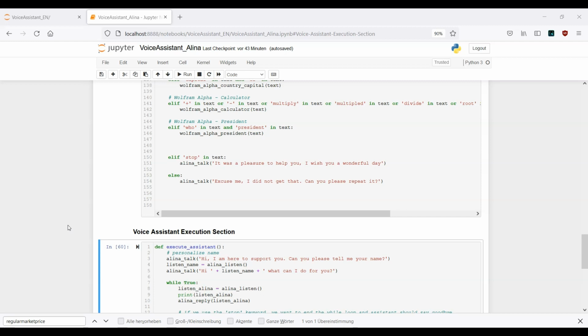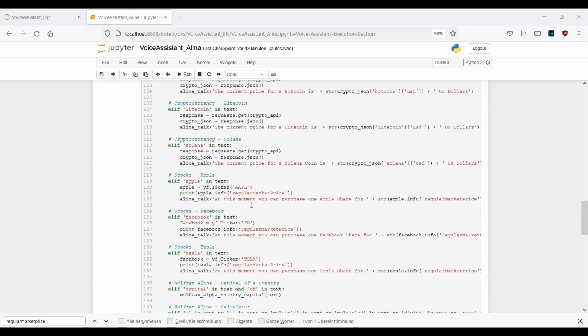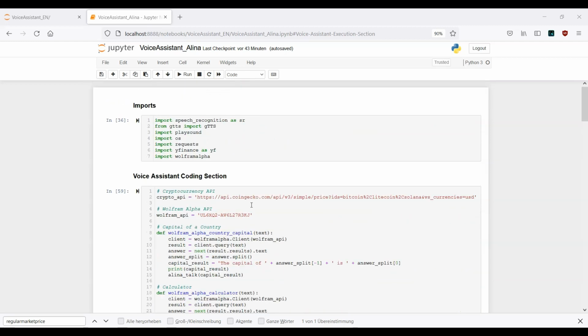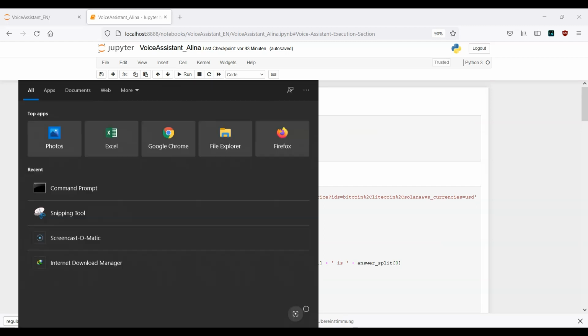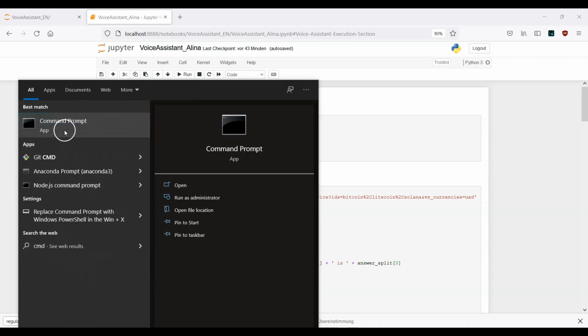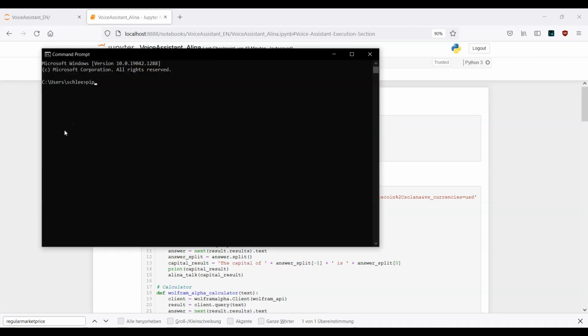Okay, so actually you can use different kinds of APIs here, but now we are going to make use of the translators package. So as always, first of all, open your command prompt or your CMD and write down pip install translators.